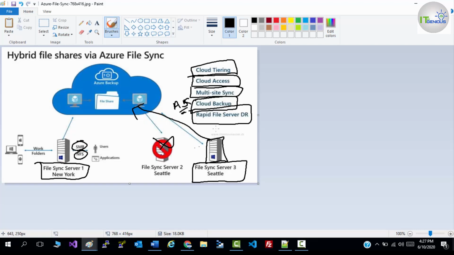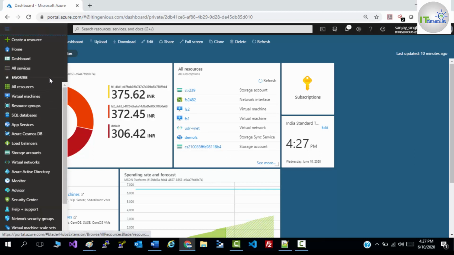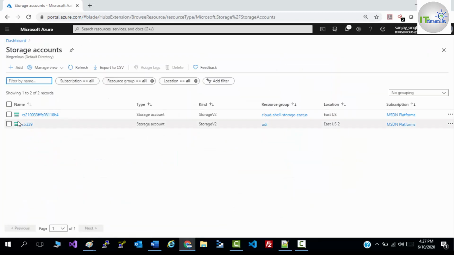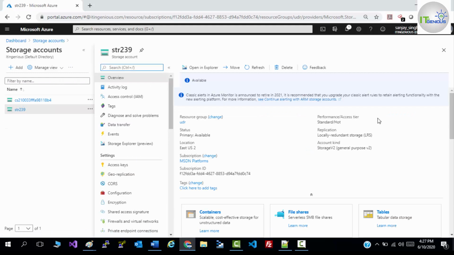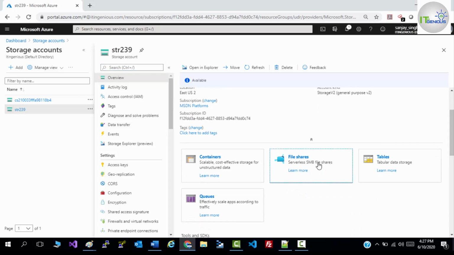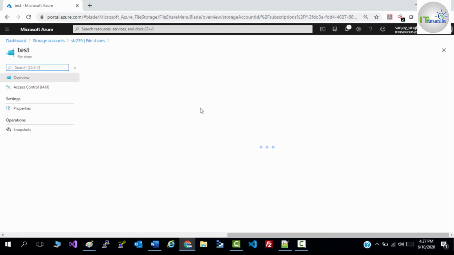Now we are going to do the lab of Azure File Sync. So for that, I need to move to my portal. Let me show you my storage account, which I'm going to use. So let's go to storage account. So that is my storage account. You need to use a general purpose version 2 storage account. Now scroll down, let's go to file share. So there is a file share test. Let me show you this.